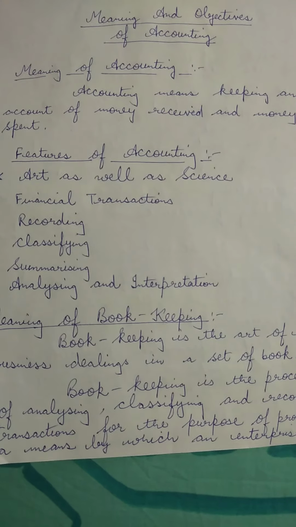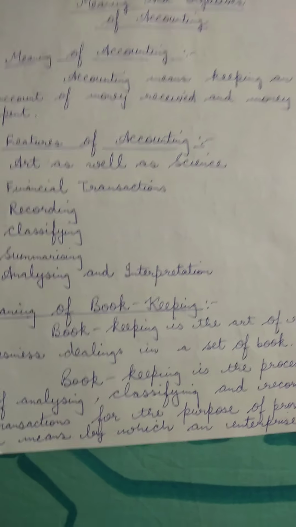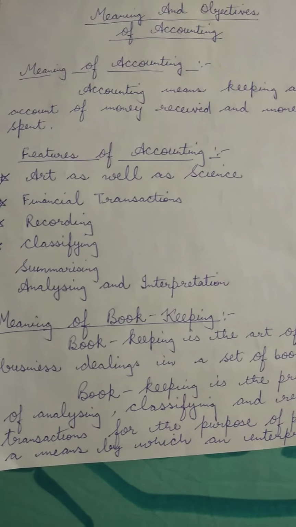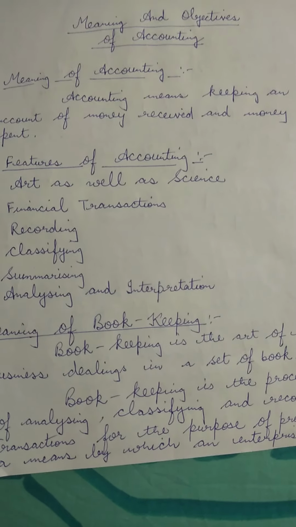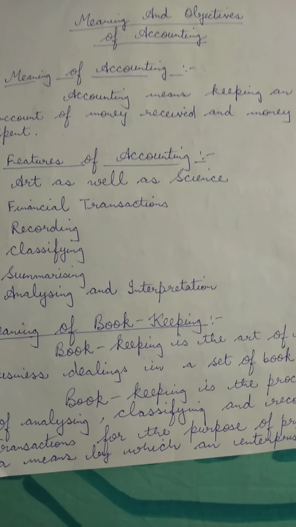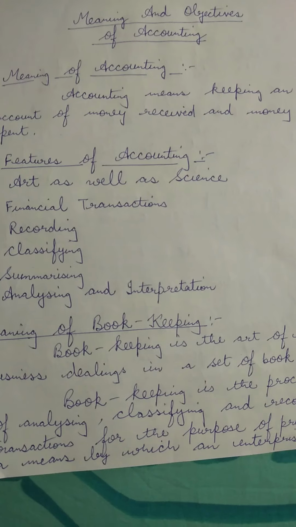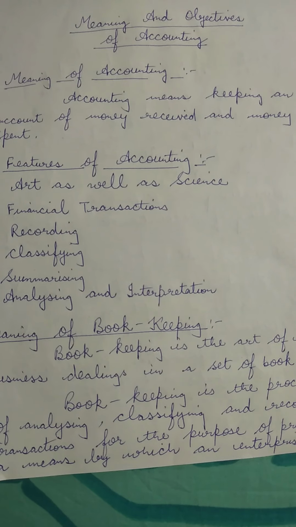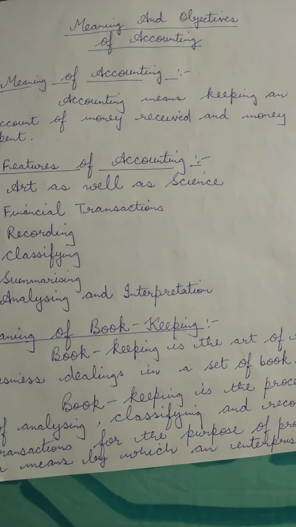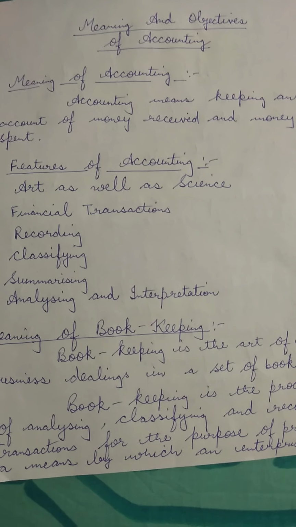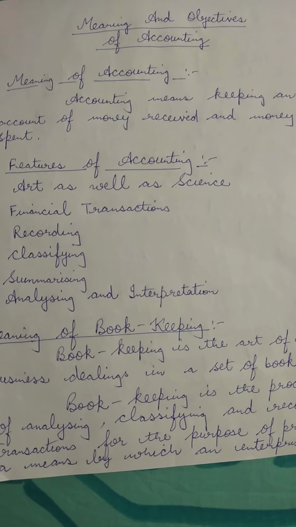We can say accounting is defined as the process of recording, summarizing, reporting, and analyzing required financial information related to the economic events of an organization to the interested users for making decisions, so that they can make their decisions effective.